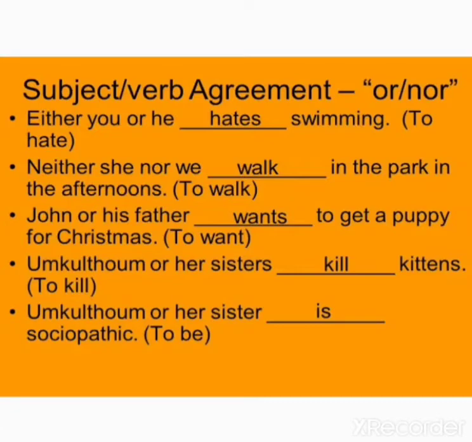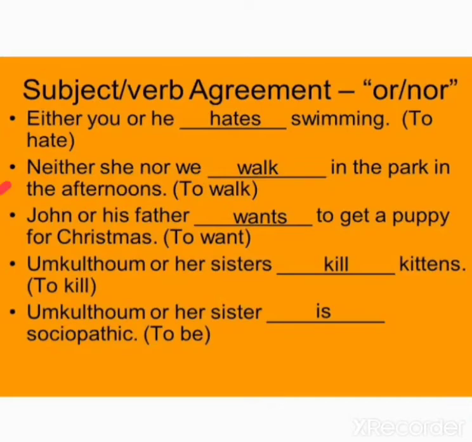Either you or he hates swimming. So you cannot write over here hate. Either you or he. That means any one of you. I have been mentioning over here any one of you. That means singular number. So that is why hates, after the verb hate I have to add over here s. Why? Because it is singular. The subject is singular in number. Okay. Now come to the next example.